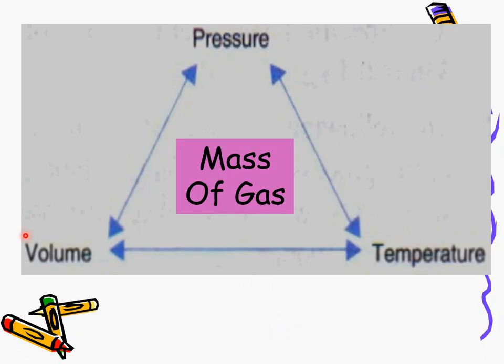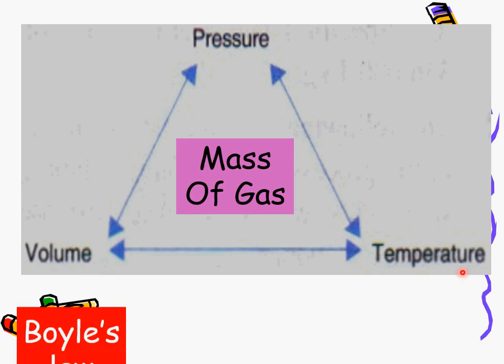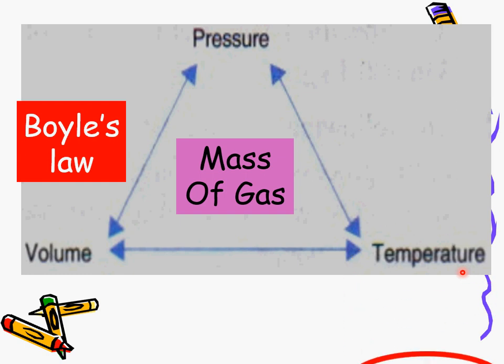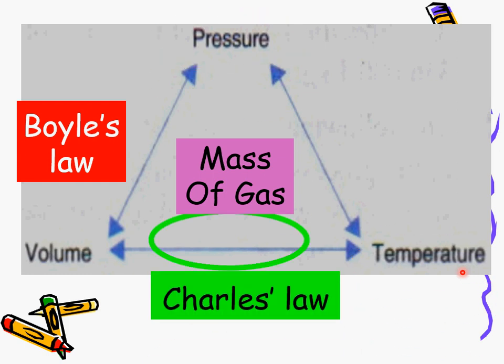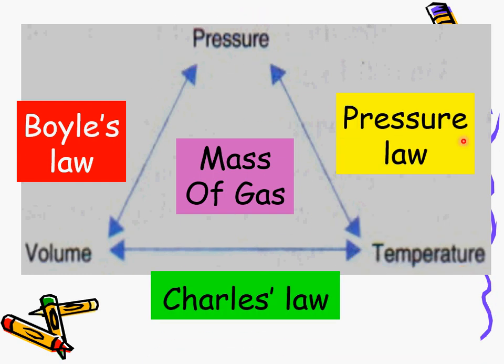Okay, so remember, for the gas law, we will focus on three physical quantities, which are P, V, T: pressure, volume, and temperature. So we need to say pressure of the gas, volume of the gas, temperature of the gas. Okay, so there are three gas laws. We have Boyle's law, Charles' law, and also pressure law.